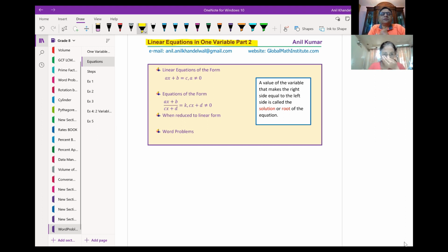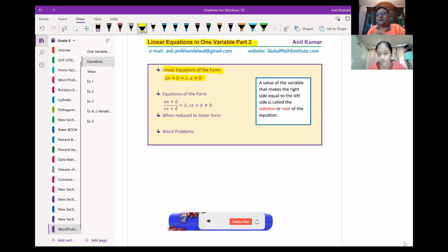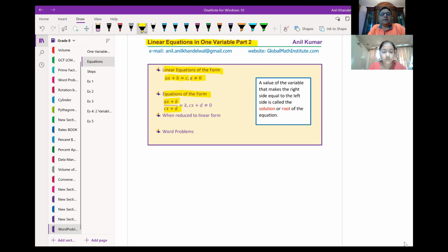So the idea today is to look into linear equations of the form ax plus b equals c. And of course, a is not equal to 0. If a is 0, then it becomes b equals c, correct? Yes. We will also look into equations of the form ax plus b divided by cx plus d. They do not look like linear equations, but if we cross multiply, they become linear equations. You get the idea? Correct?